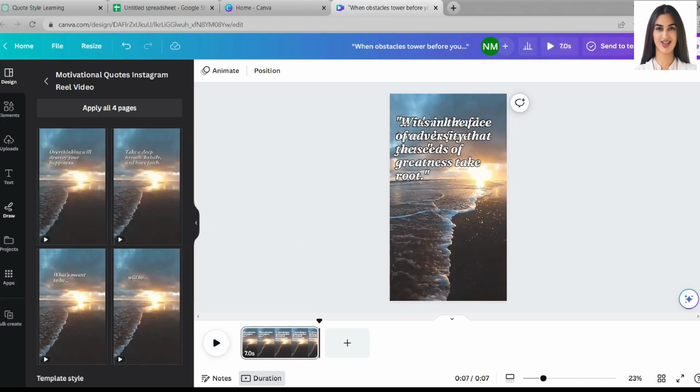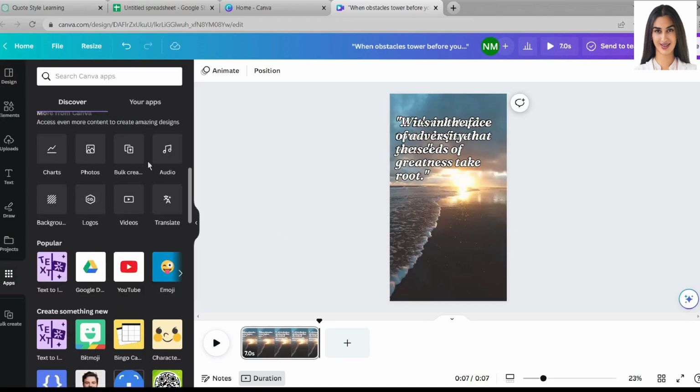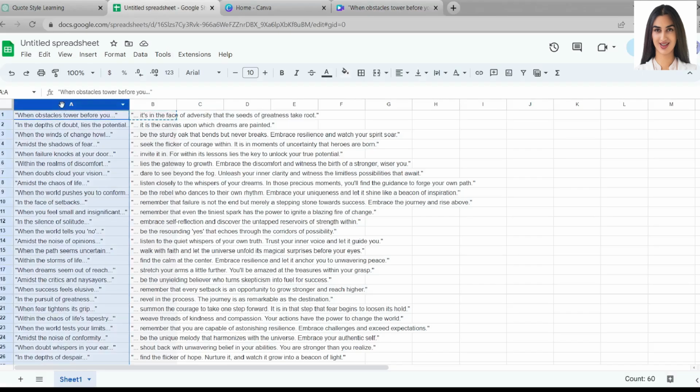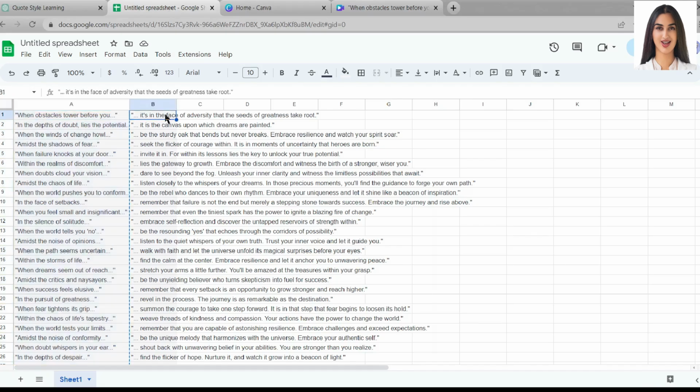Now click on Enter Data, manually clear the table and go back to Google Sheet. Then copy the first column and paste it into Canva's Table 1. Do the same for the second column. Okay. Now click on Done.